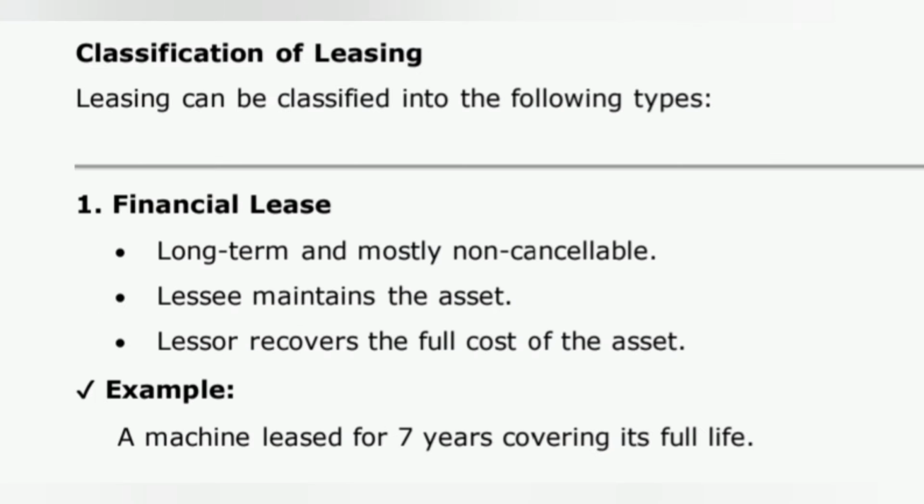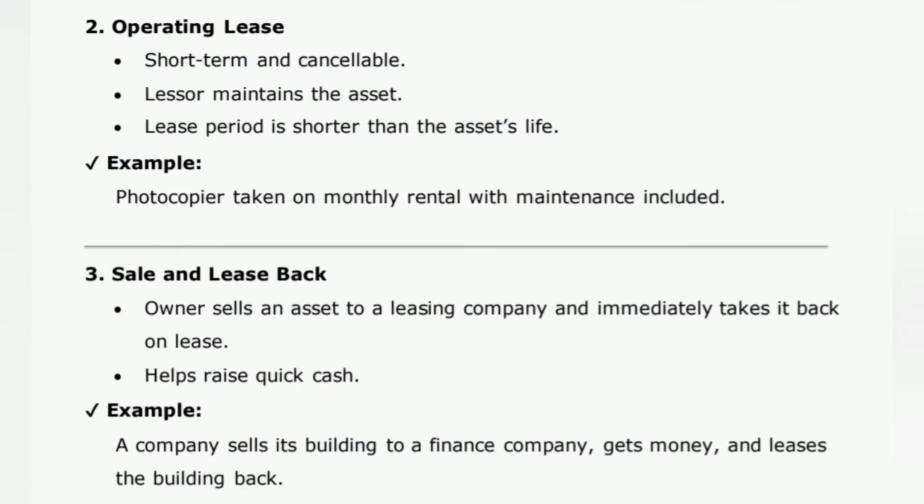Classification of leasing. Leasing can be classified into the following types. 1. Financial lease. Long-term and mostly non-cancelable. Lessee maintains the asset. Lessor recovers the full cost of the asset. Example. A machine leased for 7 years covering its full life. 2. Operating lease. Short-term and cancelable. Lessor maintains the asset. Lease period is shorter than the asset's life. Example. Photocopier taken on monthly rental with maintenance included.